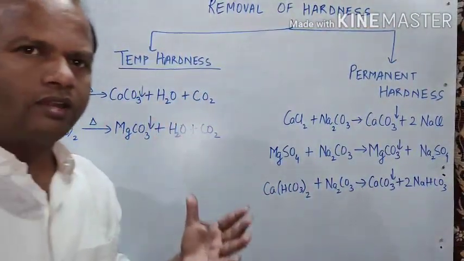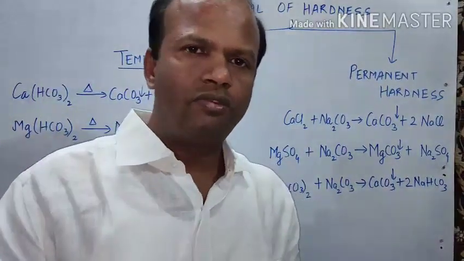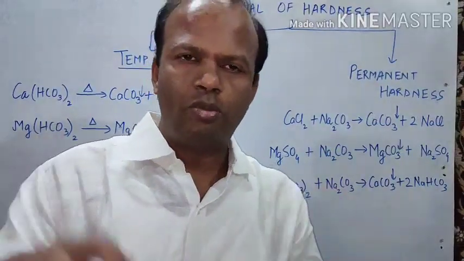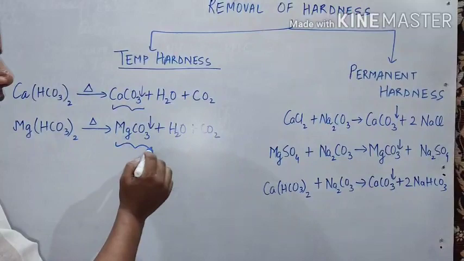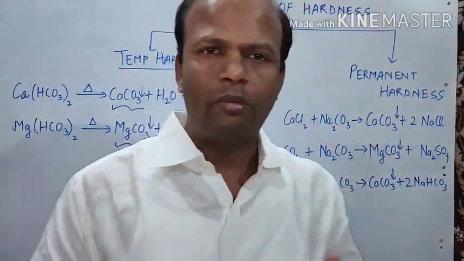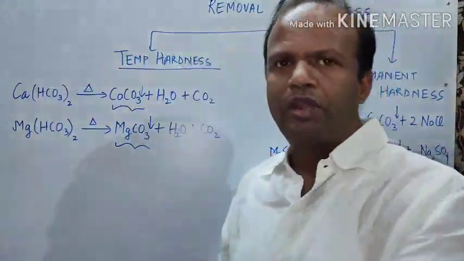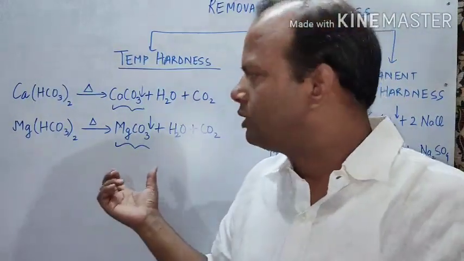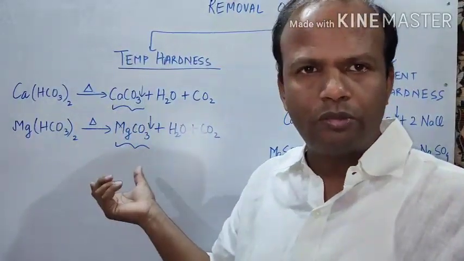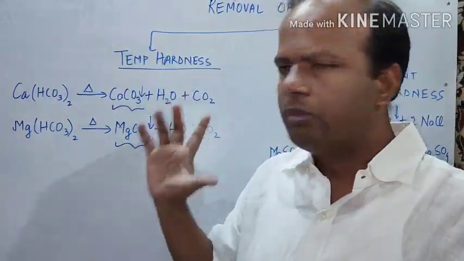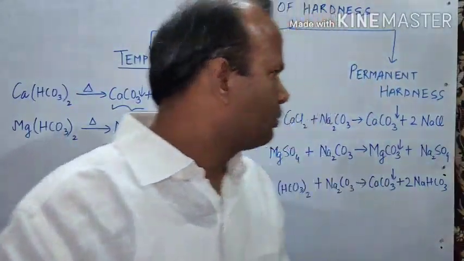So you can see that it's a type of reversible reaction, that bicarbonates were formed by CO2 plus H2O plus these insoluble carbonates. As I was discussing, these are insoluble carbonates, so they precipitate and can be filtered out, and thus the hardness is removed because it is filtered out, so the water becomes soft. The filtration diagram is given in your book also, you can see it here.